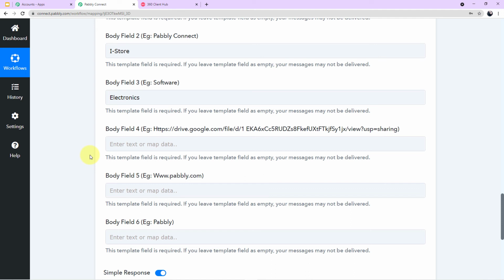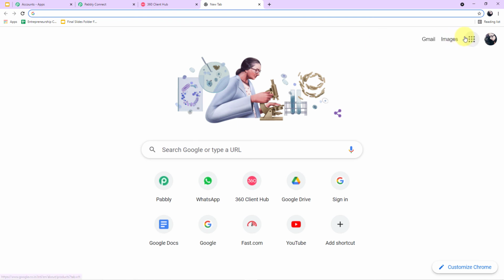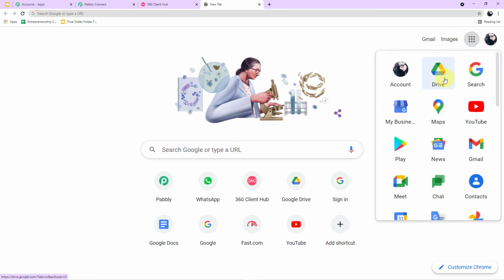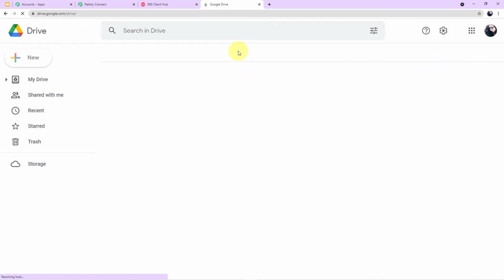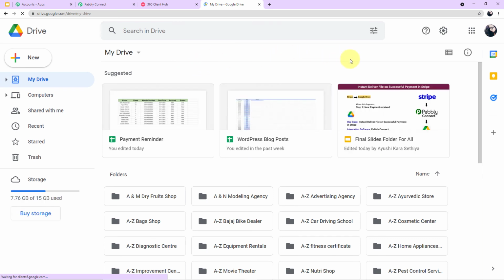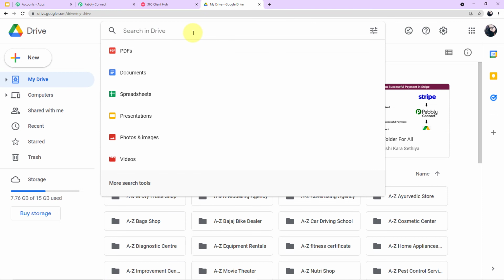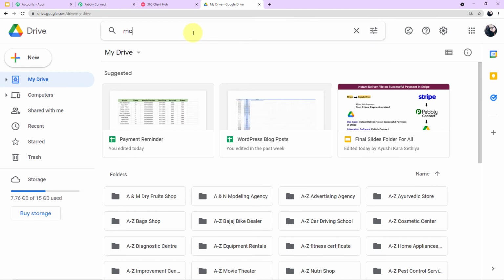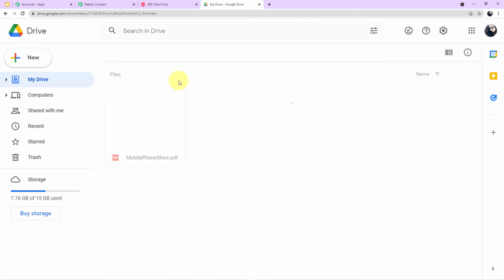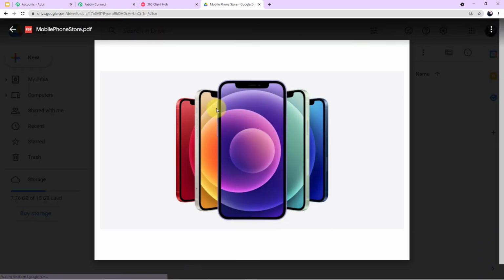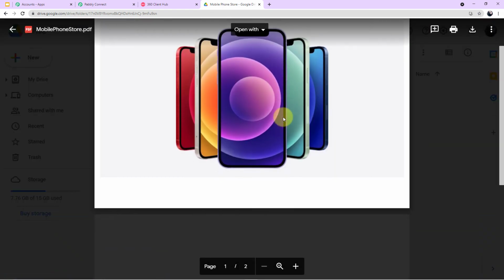So I have already uploaded the brochure, the PDF file of the brochure, in my Google Drive account. Let me first take you to my account on Google Drive. Open a new tab, come to your right corner in Google options, click on Drive. Okay, and we have reached Google Drive. This is my account on Google Drive. Now let me show you the particular folder I have created and the PDF file. So this is the PDF file the customers will be receiving.